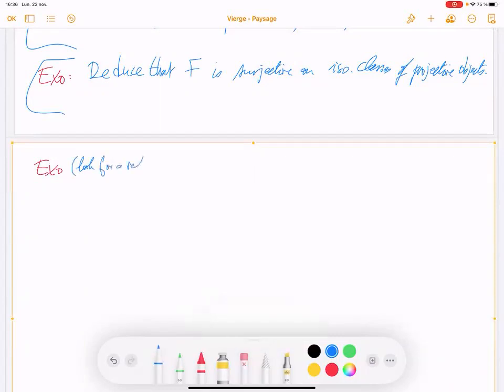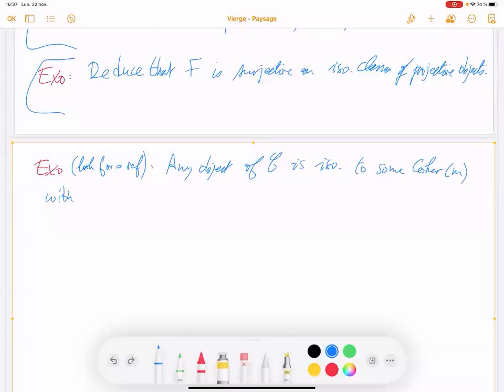Any object of C is isomorphic to some cokernel of a map M between two projective objects P1, P2.